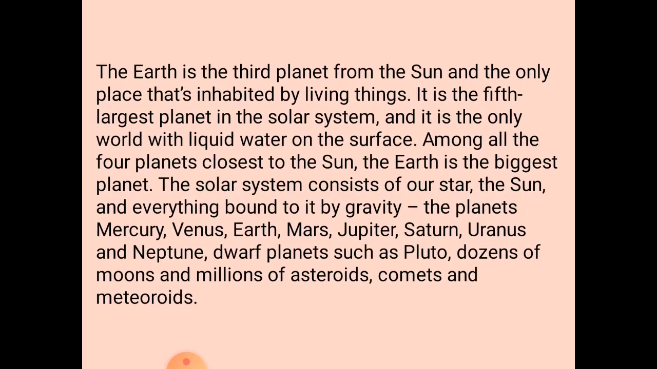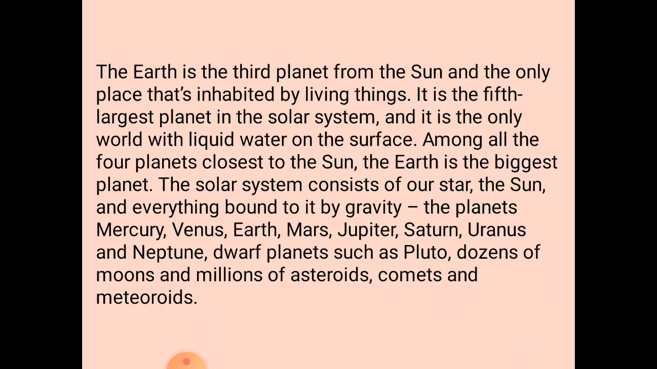Now let's talk about the earth. The earth is the third planet from the sun and the only place that's inhabited by living things. Means life exists only on earth because all the components which are required for life are present here. It is the fifth largest planet in the solar system and it is the only world with liquid water on the surface. Water is a basic necessity for human life, not only for human life, for all living things. Water is found here on Earth. Among all the 4 planets closest to the Sun, the Earth is the biggest planet.